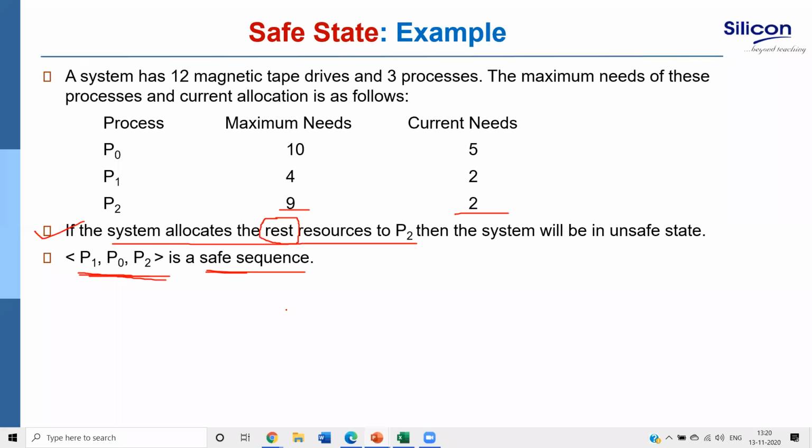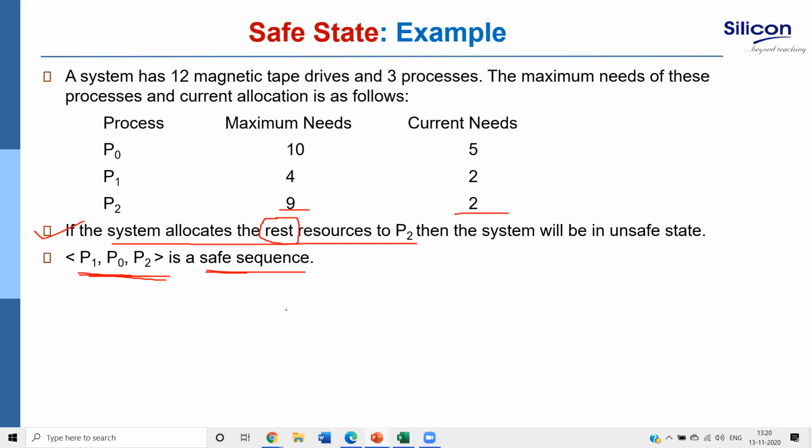We will not say that it is in deadlock. That means an unsafe state may lead to deadlock. In other words, if it is in a safe state, deadlock will not occur. Try to understand: in a safe state, deadlock will definitely not occur. If you are in an unsafe state, deadlock may occur.